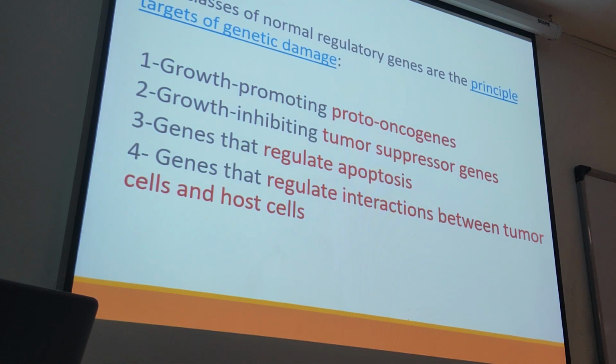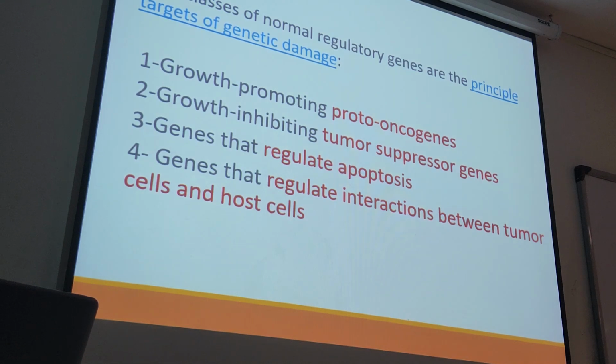This is very important. How do you classify the genes that are responsible or important for the process of carcinogenesis? We can classify those genes as growth promoting, or oncogenes, or proto-oncogenes. So there are four important groups: proto-oncogenes, tumor suppressor genes, and regulators of apoptosis. You know apoptosis is programmed cell death. So if something happens in the process of apoptosis, the cells that are supposed to die are not going to die. So they continue their life and they proliferate. So there is a risk to get cancer. So this is another group.